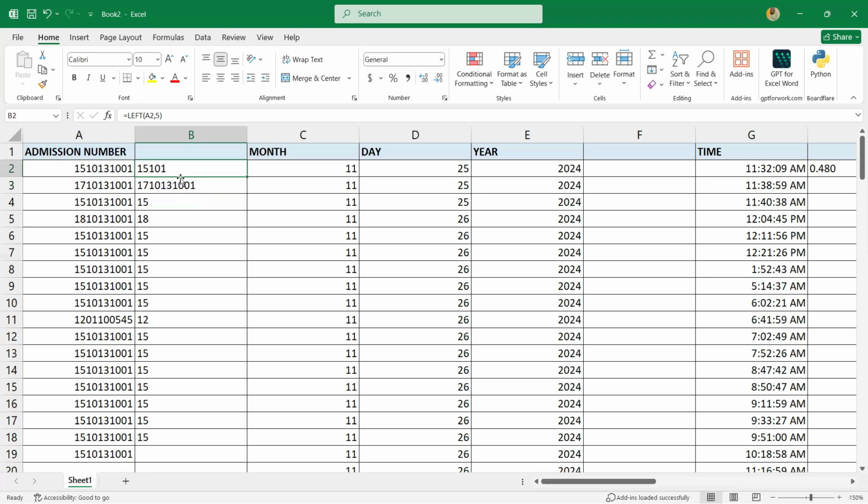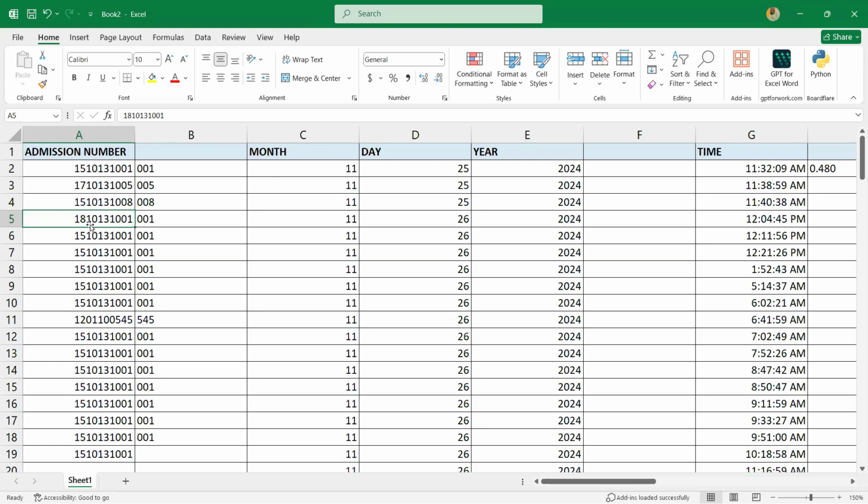If you want the last two characters, all you have to do is just to say equals to right, like this. Then you select this cell, the last two characters. 01 is the last two characters. Last 001, 0005. Let me change this one on what we inserted. So that is for left, and for right.